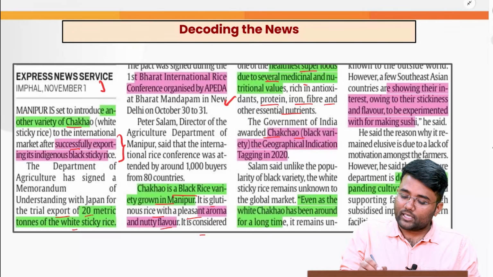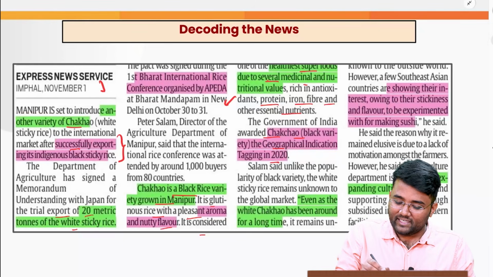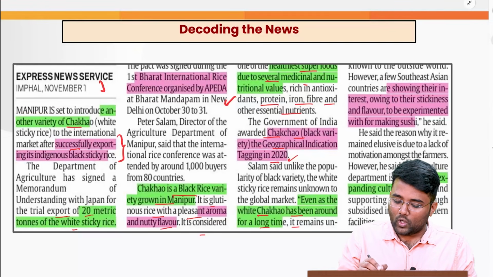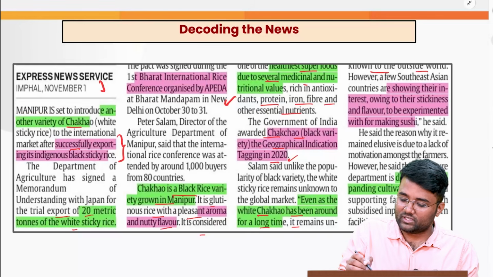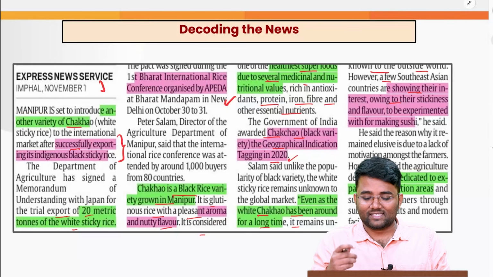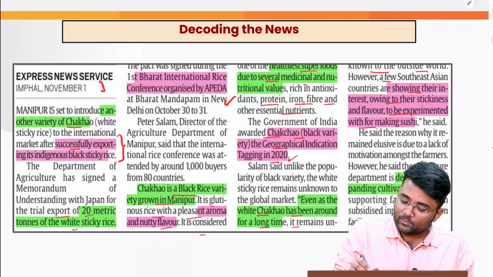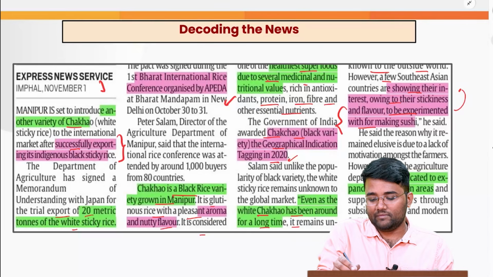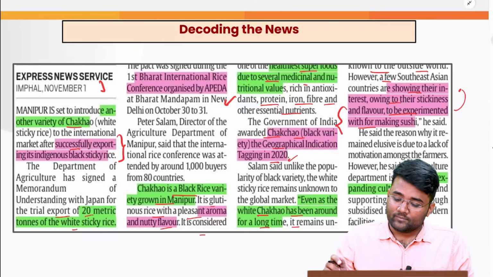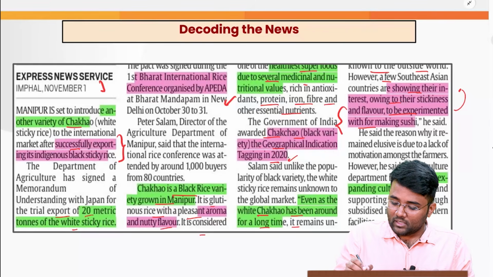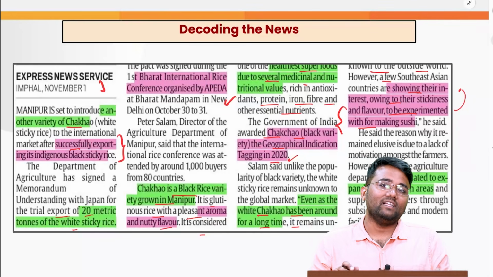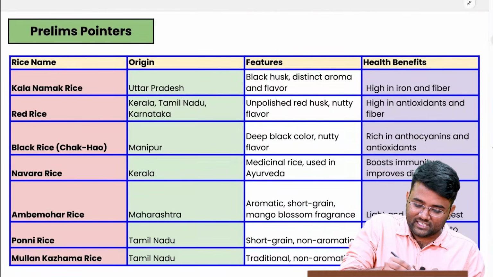The government of India awarded the chakho black variety geographical indication tagging in 2020. Even though the white chakho has been around for a long time, it remains unknown to the outside world, but a few Southeast Asian countries are showing their interest owing to its stickiness and flavor, as they can be very useful in making sushi, which is a very popular cuisine in the Southeast Asian countries. Also, he said the agriculture department is dedicated to expanding the cultivation area so that the export needs can be fulfilled. There are certain other rice varieties which are popular.